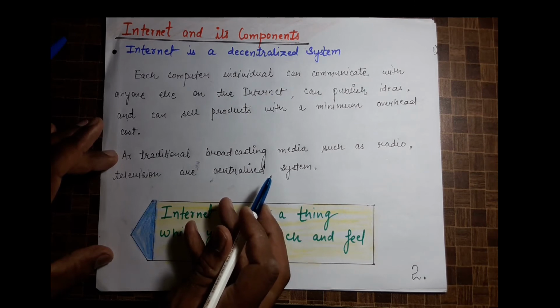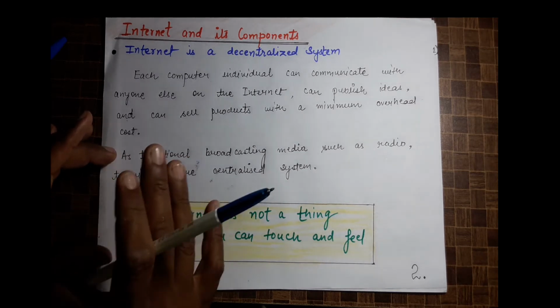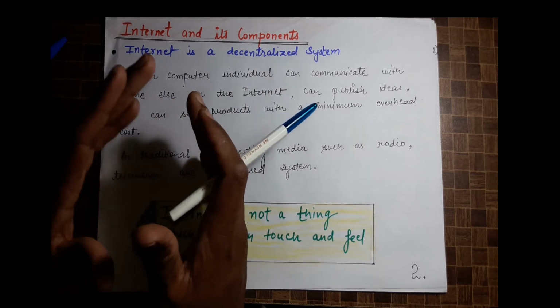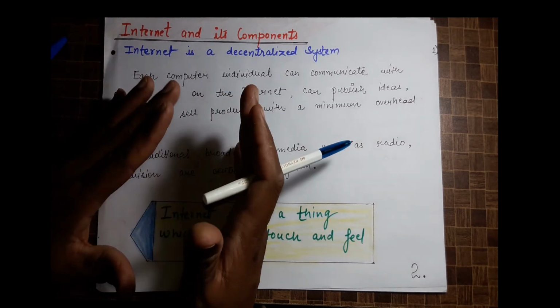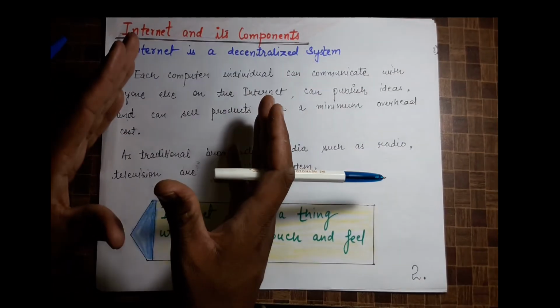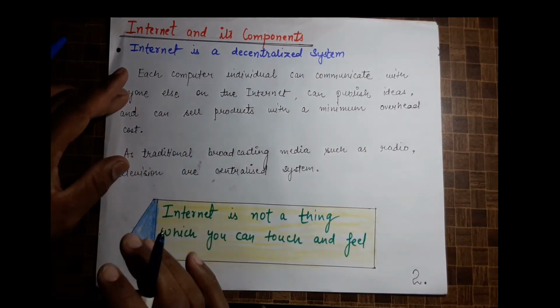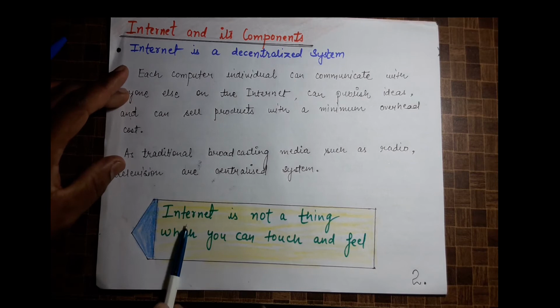Here, the internet is not a thing which you can touch and feel. As we know, software and hardware exist: software is something we cannot touch or feel, but hardware, on the other hand, can be touched and felt. In the same way, the internet is not a thing which we can touch and feel.